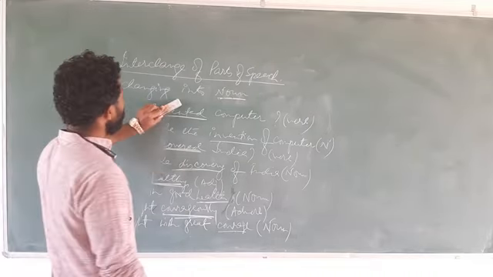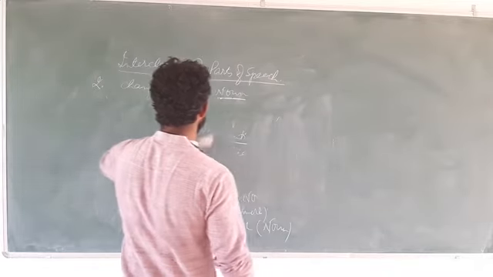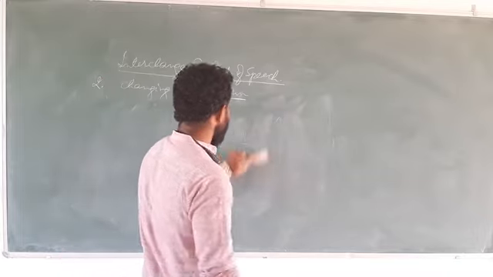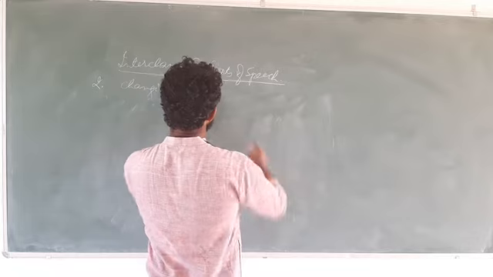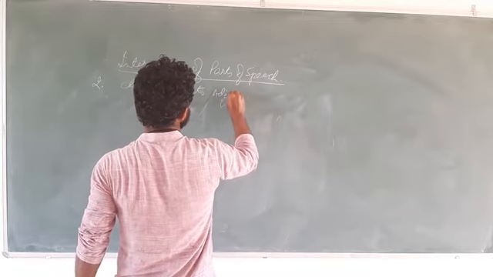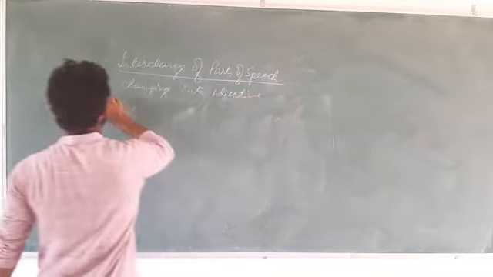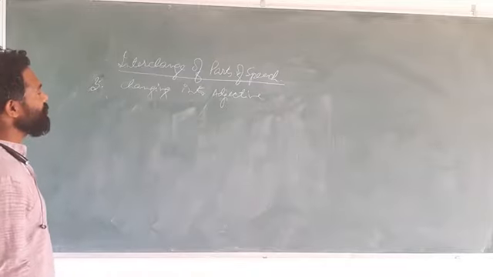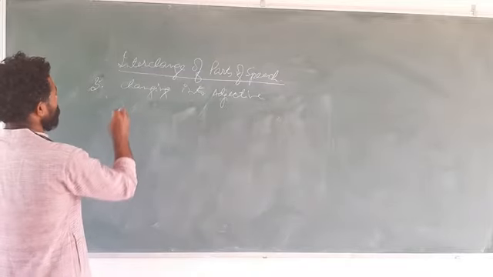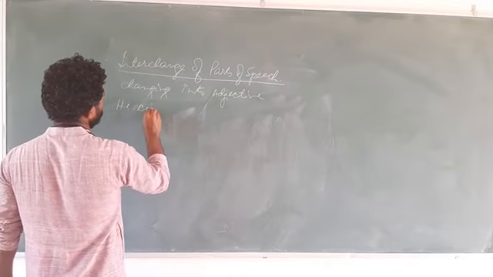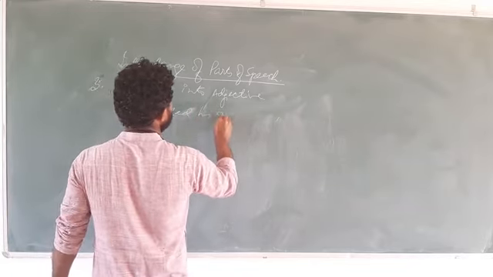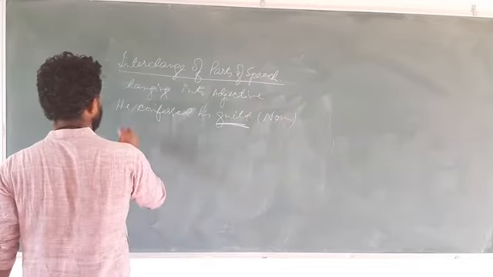Next, under the same topic, we will see changing into adjective. That means we will change different parts of speech into adjective. So our third topic is changing into adjective. Let us see how we can change a given part of speech into adjective. Let us see. He confessed his guilt. Guilt is here noun. We will change noun into adjective. See how we can change it.